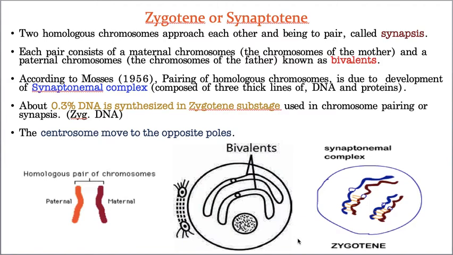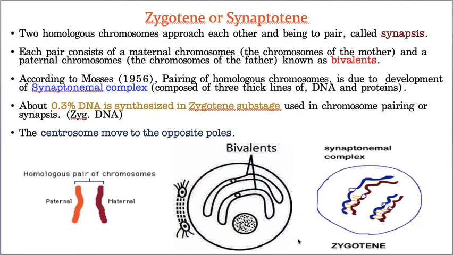Now what is zygotene? Let us see. Let us take a diploid cell. What is the meaning of diploid cell? A diploid cell is a cell which has two sets of chromosomes. Diploid means two sets of chromosomes. Then what are these two sets? One set is given by the father and one set by the mother. The set of chromosomes given by the father is called paternal chromosomes, and the set given by the mother is called maternal chromosomes.